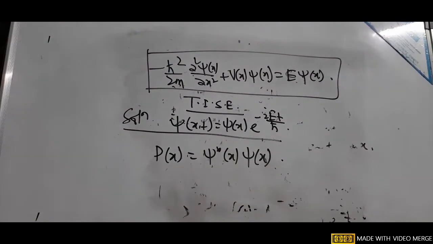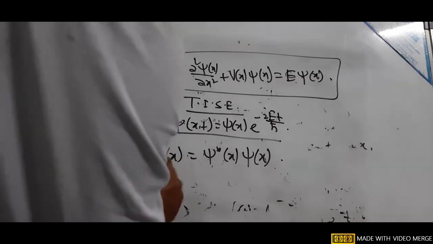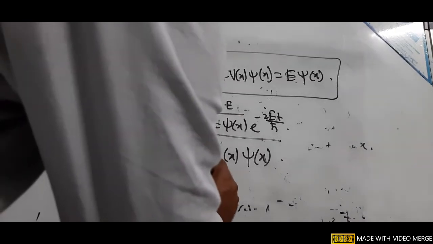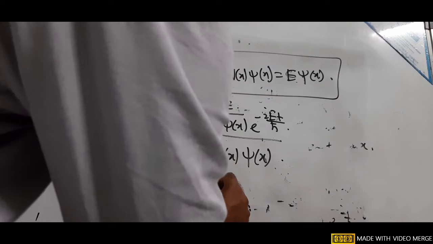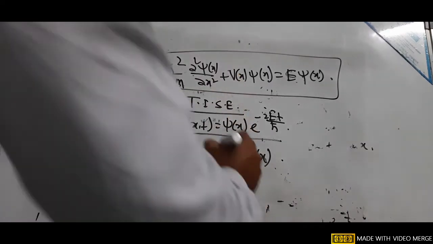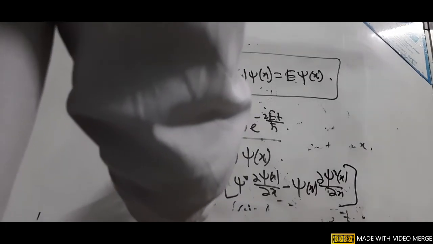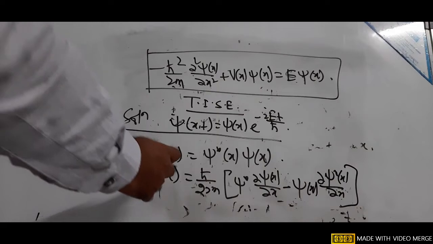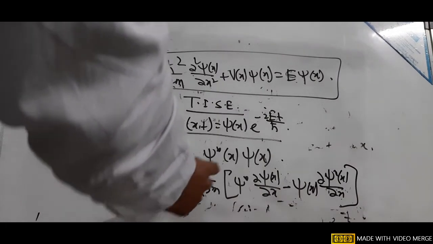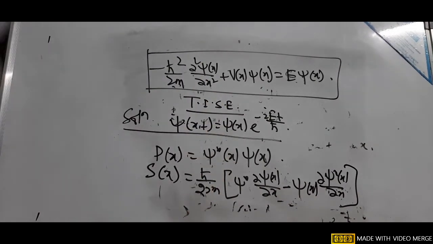And if we find out the probability flux, that is S(x) equal to h by 2im, and then it is psi star(x) del psi by del x minus psi(x) del psi star by del x. This is your probability density, and this probability flux is also independent of time.